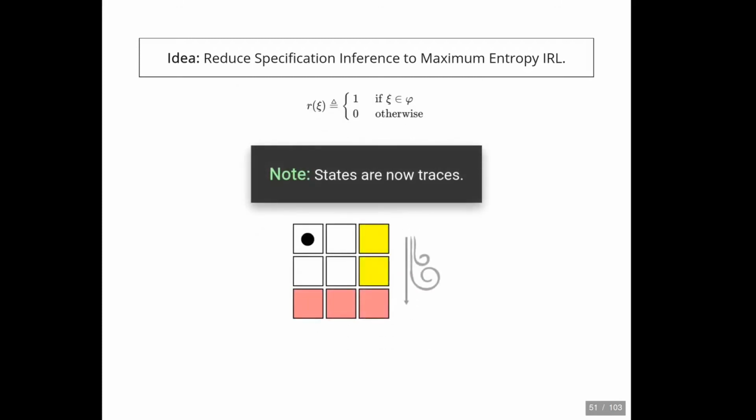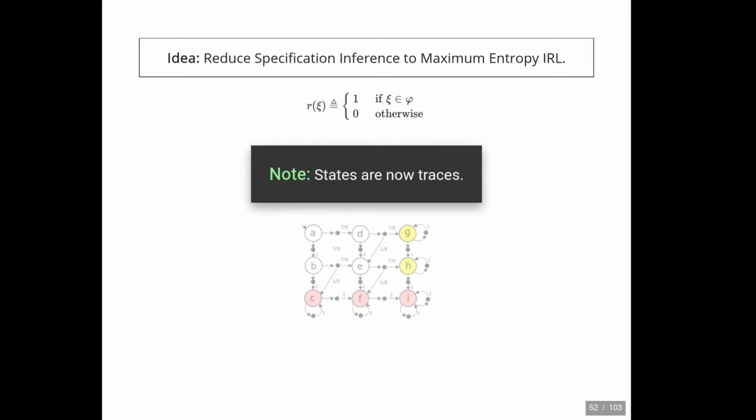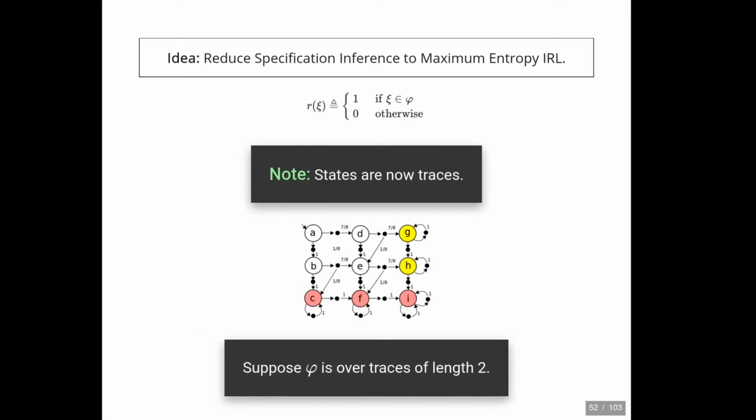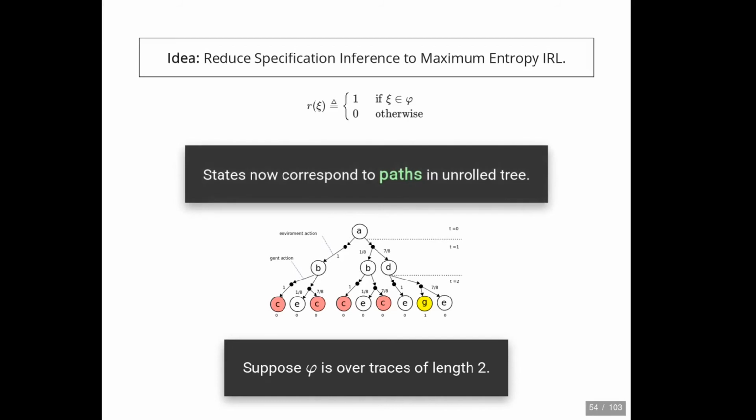We need to be careful though, because states are now traces. Consider the example on the screen. Let's add some explicit transition dynamics to make this a Markov decision process. Great. Now, consider a specification over lengths of trace 2. Lifting this MDP would result in the following tree. What's important is that states now correspond to paths in this unrolled tree.